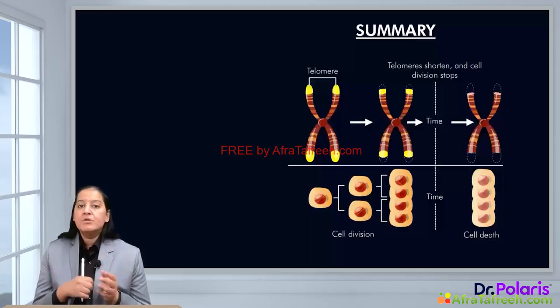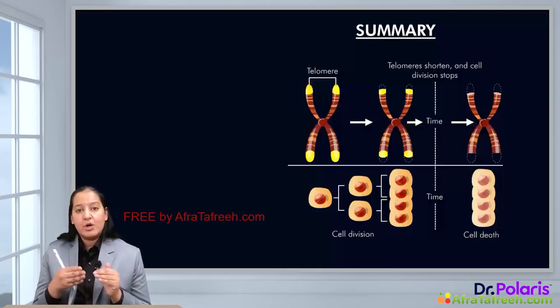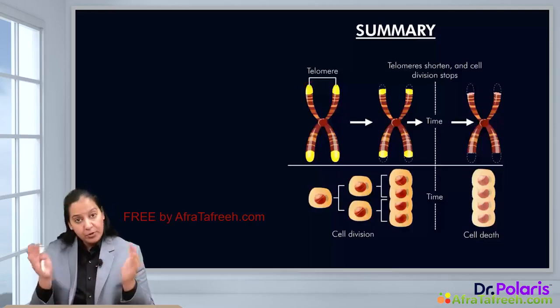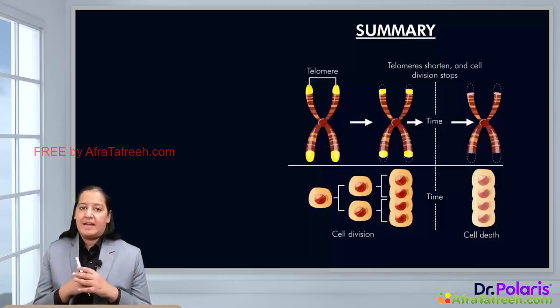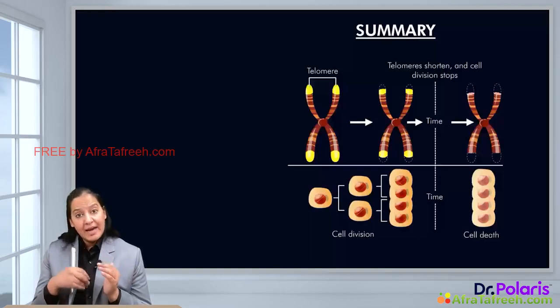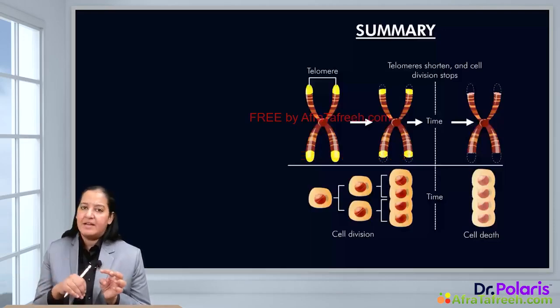Why does it happen? The most important theory here is the telomerase theory. What is telomere? These are repeated sequences of DNA present at the tips of the chromosome. They protect the chromosome. With every cell division, the length of the telomere declines, but this length is again maintained by an enzyme. The name of the enzyme is telomerase. It is an RNA enzyme present in the nucleus. So with every cell division, the length is declining and telomerase is again maintaining the length.